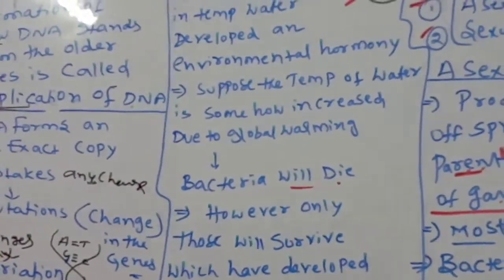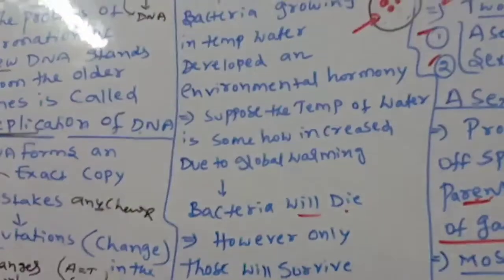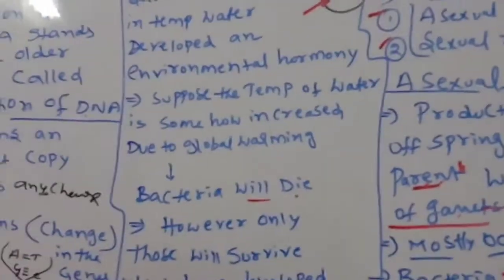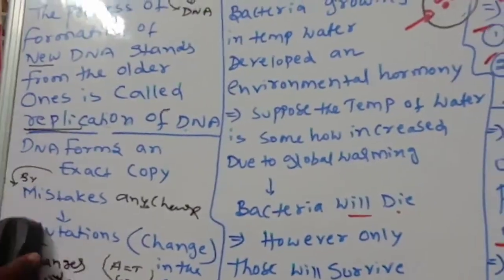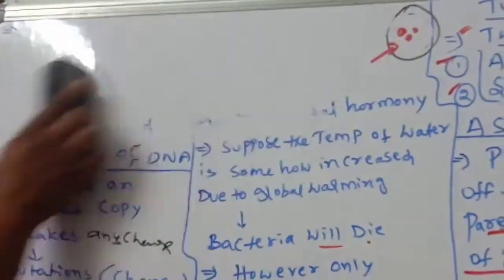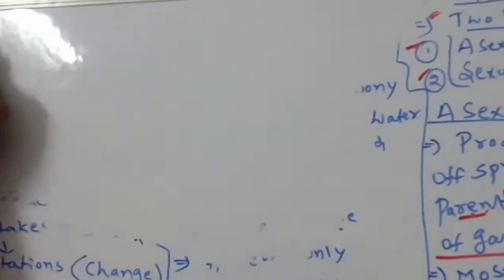Now what we are going to discuss are the basic features of asexual reproduction.